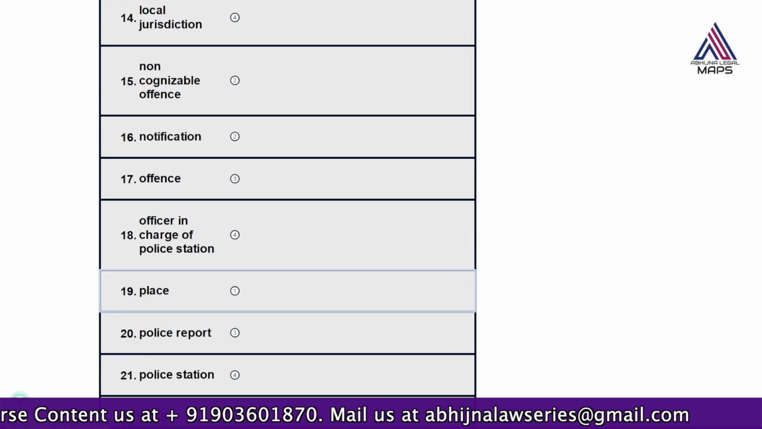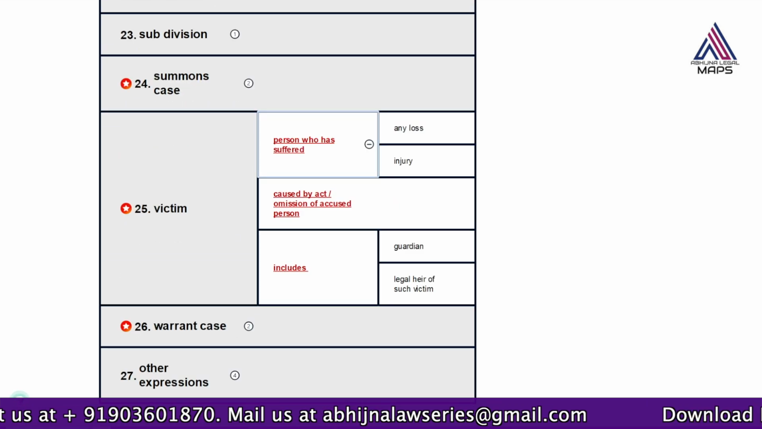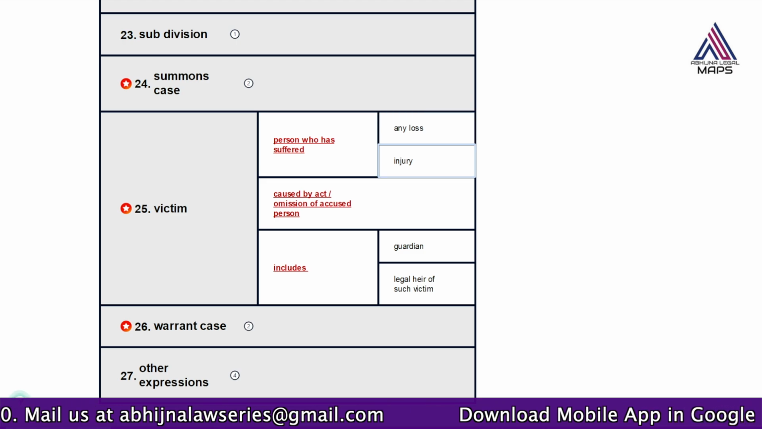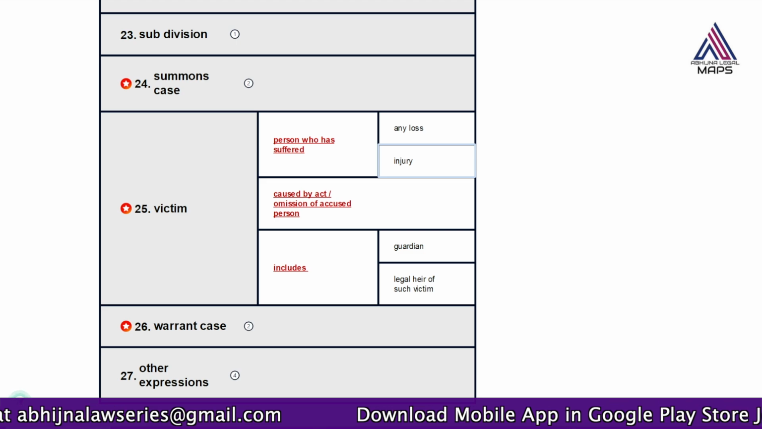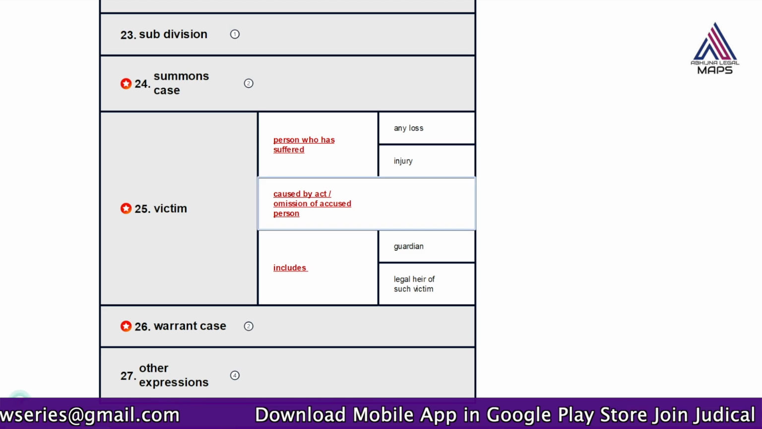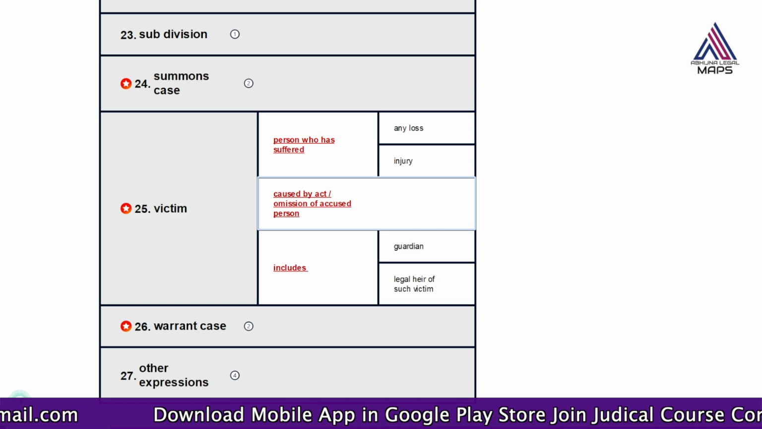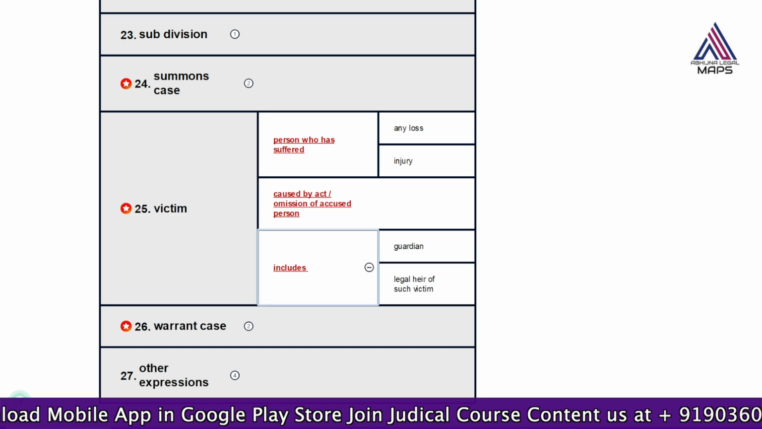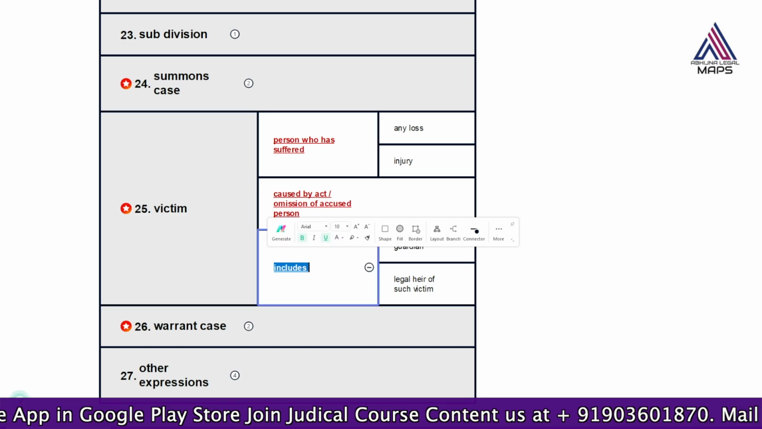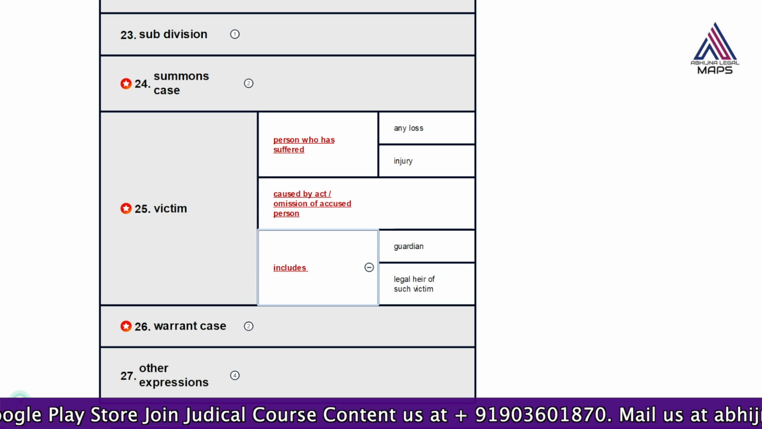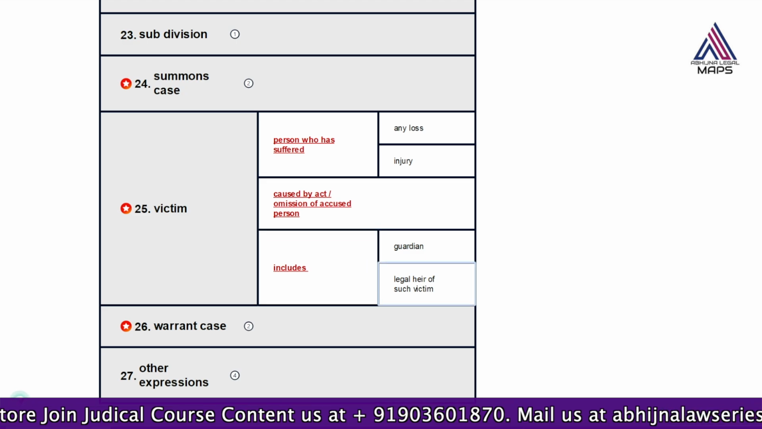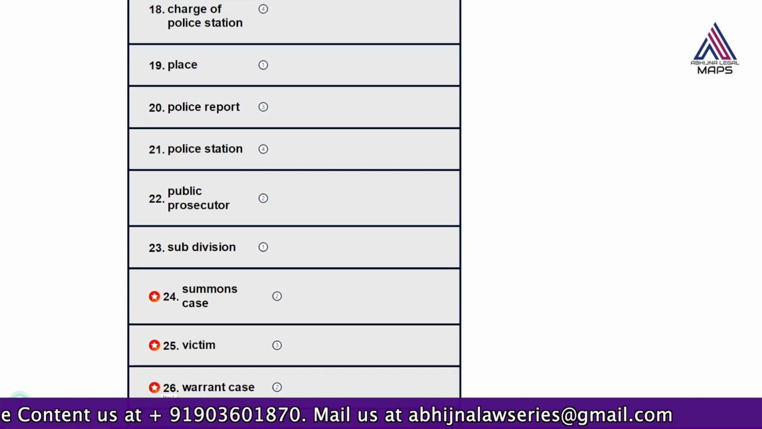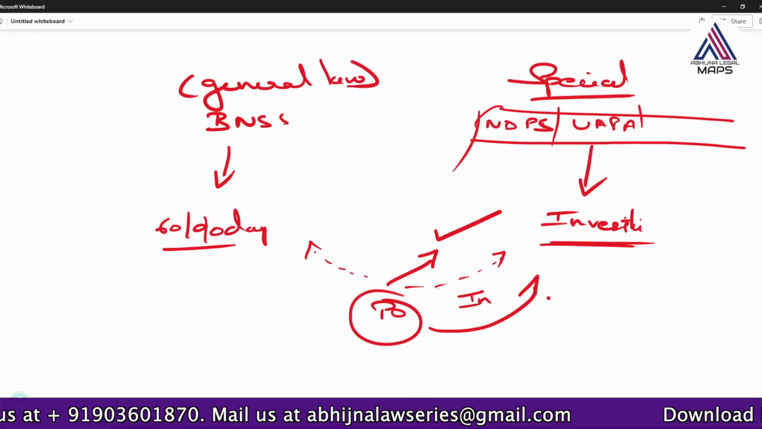And also victim. Victim is the definition: a person who has suffered any loss or injury because of the act or omission of the accused person is said to be a victim. And victim also includes guardian and legal heir. Very, very important. So this is not a restricted meaning; this has an expanded meaning. Even the guardian and legal heir of victims are also included here. Okay, this is the definition of the victim. And yes, so we have understood this portion also.